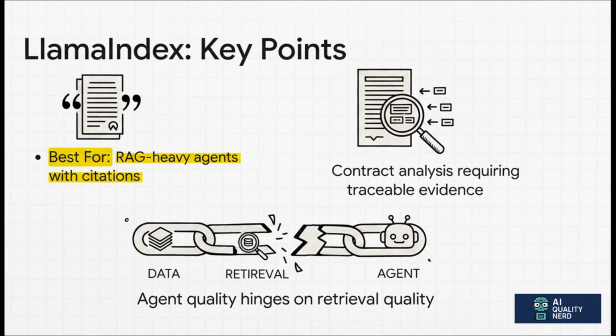Now, the huge trade-off here is that your agent's quality is 100% tied to how good your data retrieval system is. If the retrieval is bad, the agent is bad. You accept that dependency when the job absolutely, positively cannot tolerate hallucinations and needs to be backed by verifiable facts. Think legal tech or financial analysis.